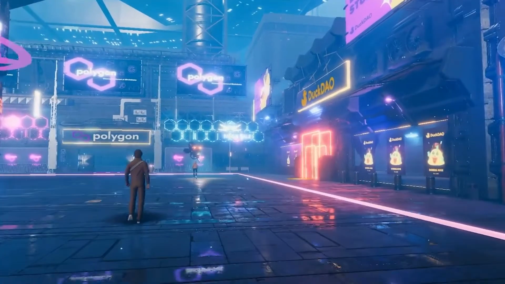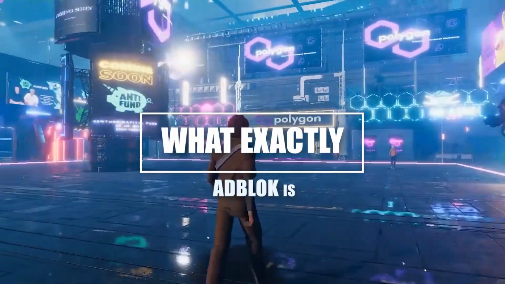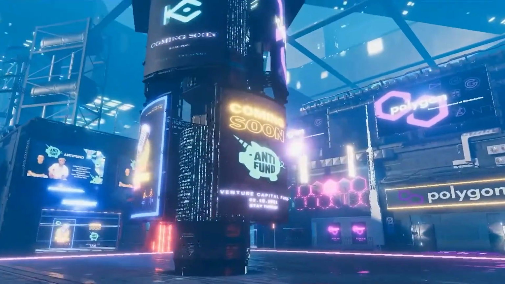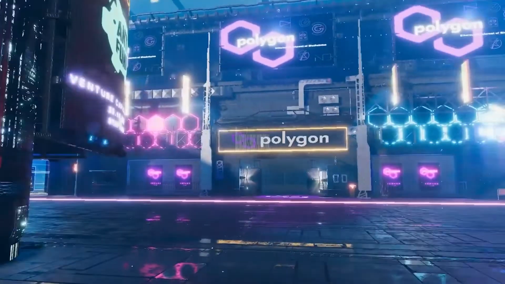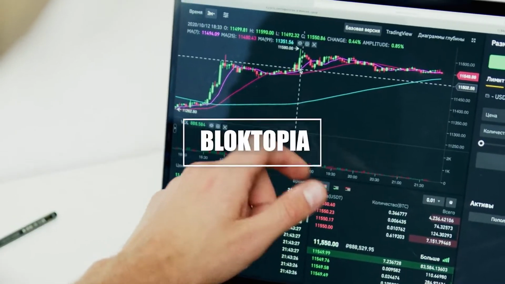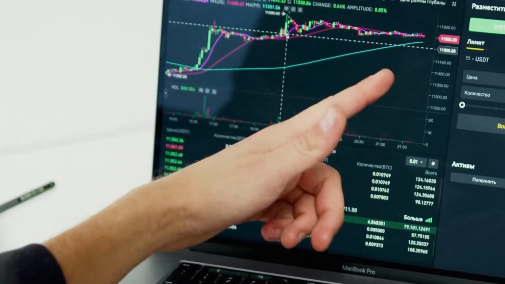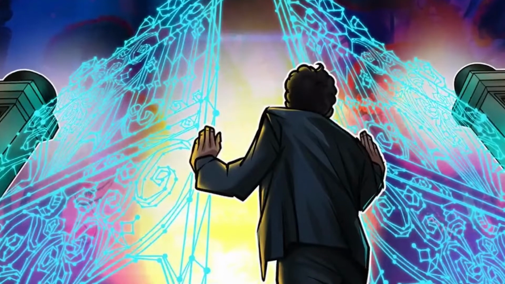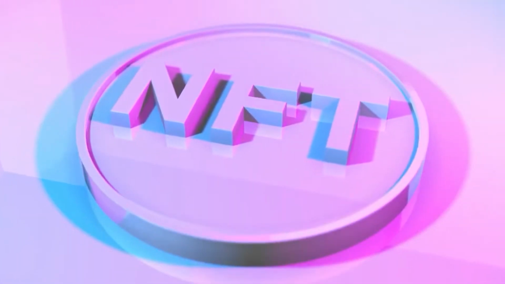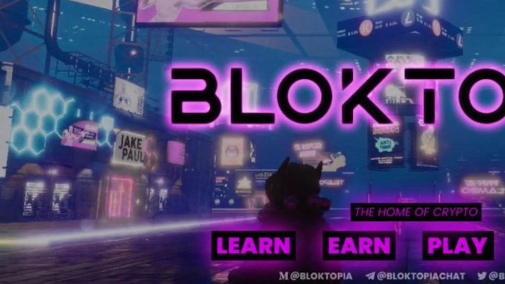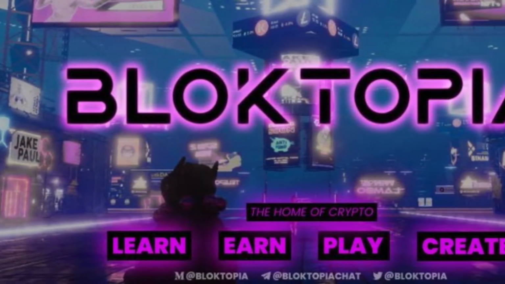In today's video, we shall be taking a look at what exactly AdBlok is, while simultaneously looking at Blockcoin's price prediction. During the latter half of 2021, Blocktopia completed its ITO or IGO across 4 launchpads, following which the Blocktopia land sale portal opened up, resulting in the NFT sale of AdBlok and Reblok. This was just the first phase, and it was quite a huge event for Blocktopia.